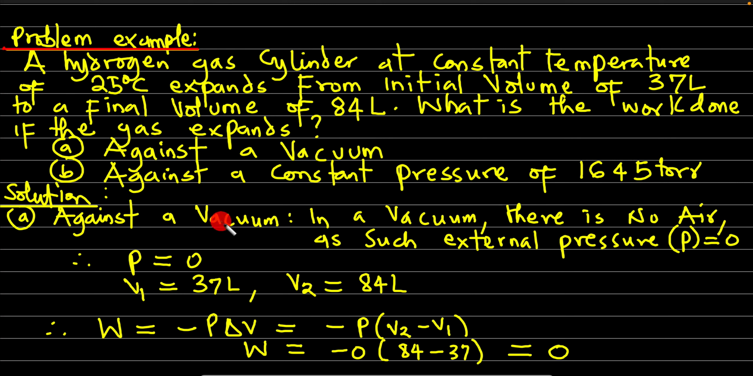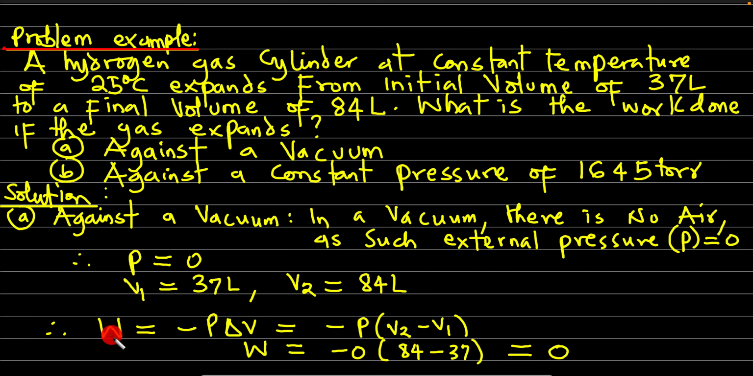We need to know the value for P. Since they said against a vacuum, it's important for us to know that in a vacuum there is no air, there is no force of gravity. As such, there will be no pressure. So in a vacuum, external pressure would be equal to 0. That is why we have P equal to 0 here. Our initial volume is 37 liters. Final volume is 84 liters.